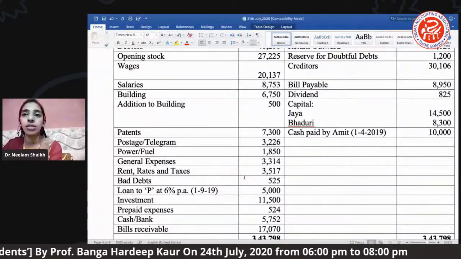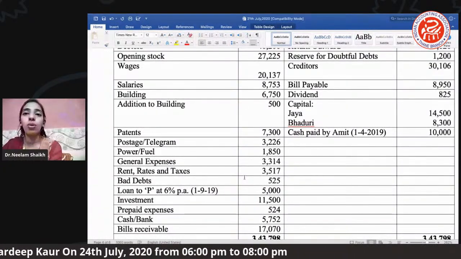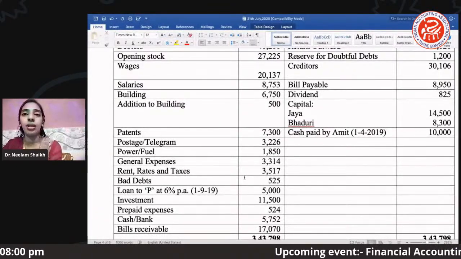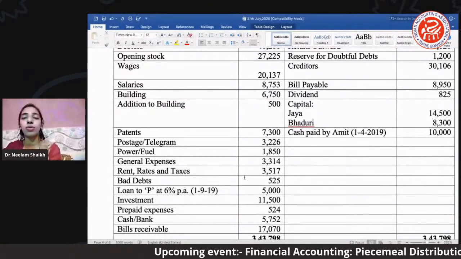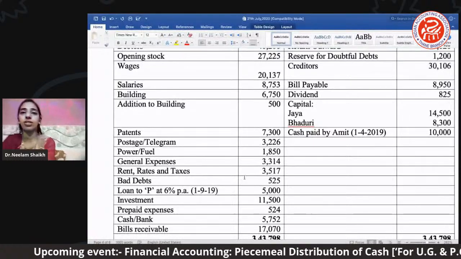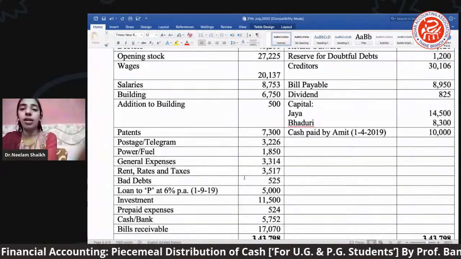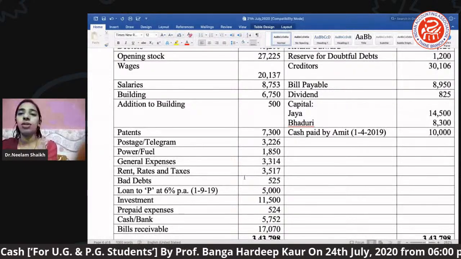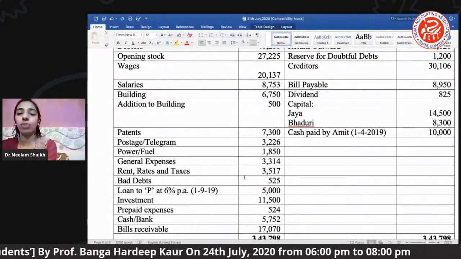Yes, one thing you can see here is that a loan is given, loan to P at 6% per annum. So we have to calculate the loan interest. Interest on loan we are supposed to calculate. That is one hidden adjustment which is mentioned here. Okay. Let's move ahead. We'll go for the other part, that is the adjustments. Let's see what the external adjustments are.